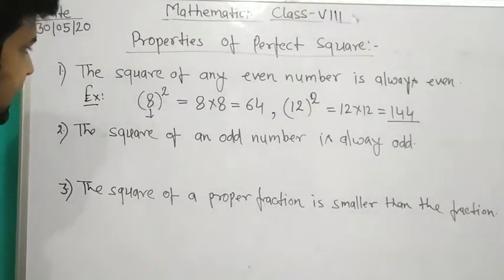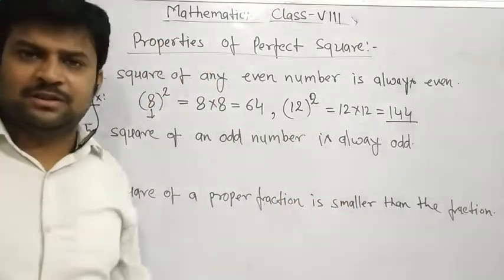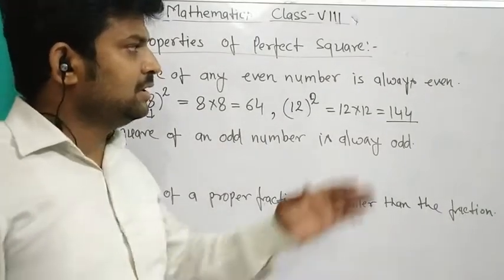Therefore, we can say the square of any even number is always an even number.